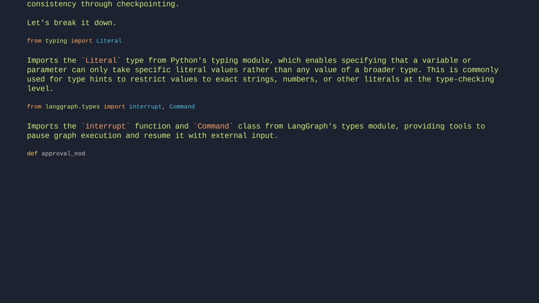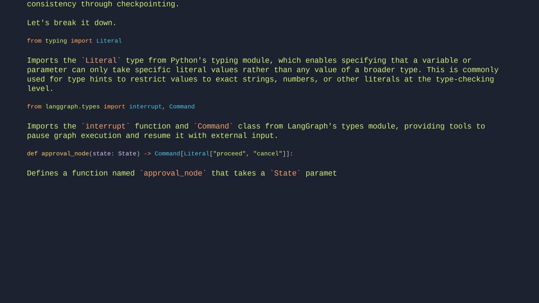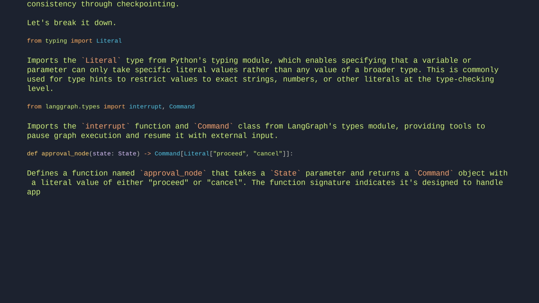def approval_node(state) -> Command[Literal["proceed", "cancel"]]. Defines a function named approval_node that takes a state parameter and returns a Command object with a literal value of either proceed or cancel. The function signature indicates it's designed to handle approval decisions in a workflow, where the return value will determine the next execution path.